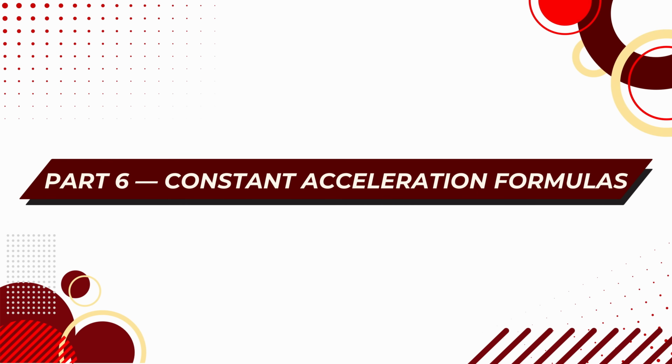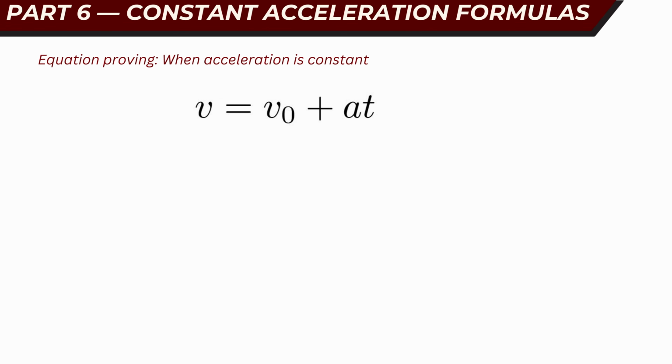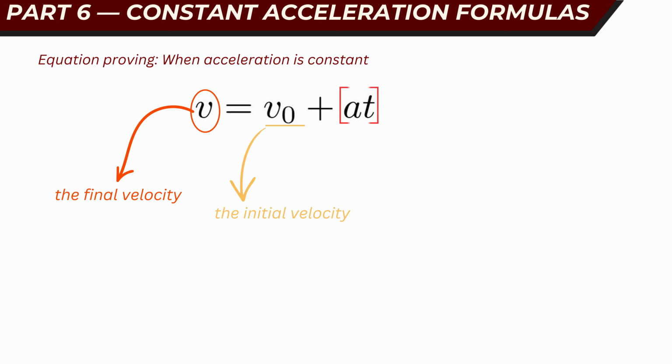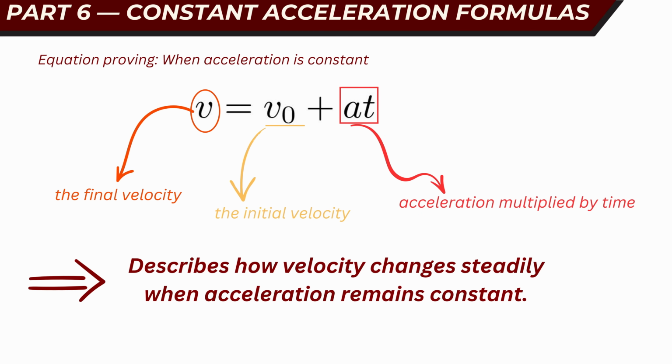Part 6. Constant acceleration formulas. Equation proving. When acceleration is constant, there are a few equations that become useful. The first is the definition of acceleration rearranged: v equals v naught plus at. This equation tells us that the final velocity equals the initial velocity plus acceleration multiplied by time. It describes how velocity changes steadily when acceleration remains constant.